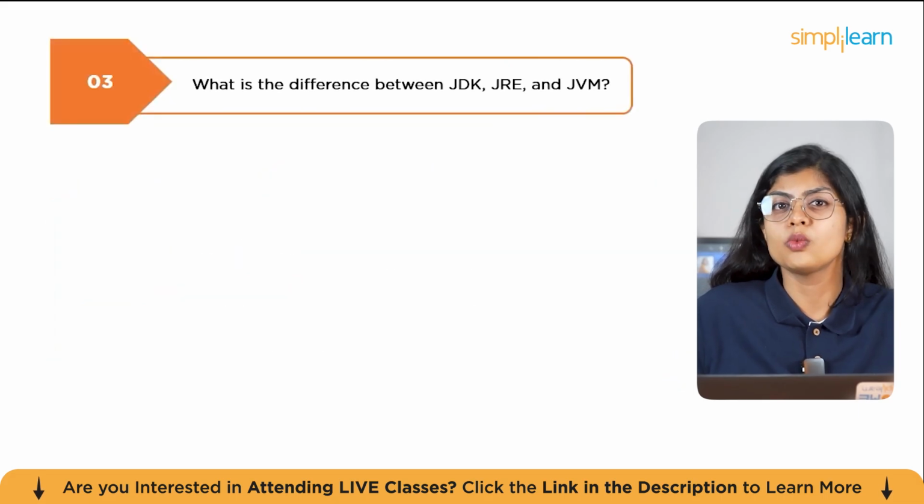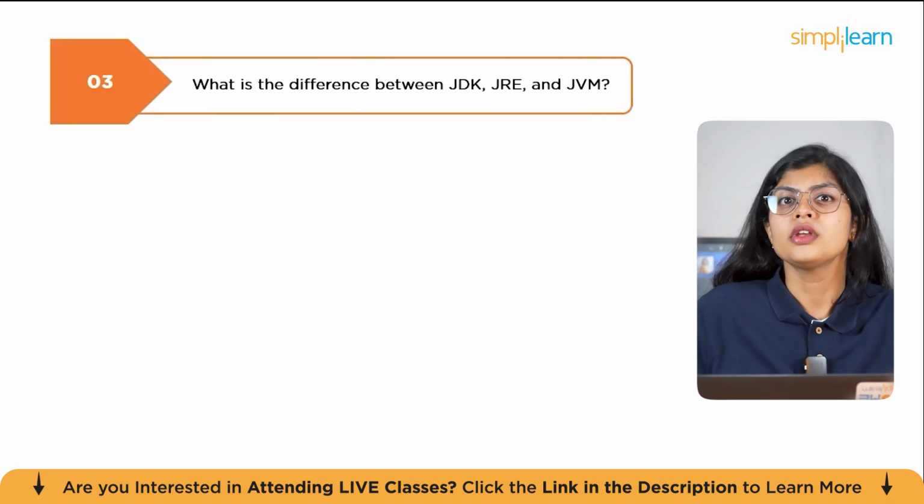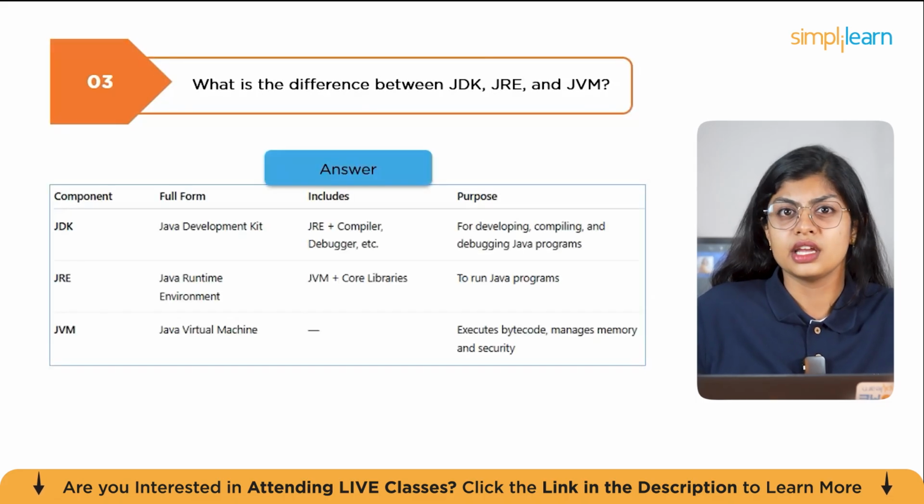So the next question is, what is the difference between JDK, JRE, and JVM? JDK is Java Development Kit, a complete development kit containing JRE plus development tools like the Java compiler, debugger, and documentation generator. It is required to write, compile, and debug Java programs, whereas JRE is Java Runtime Environment. This provides only the environment to run Java applications. It includes the JVM and core libraries but no development tools.